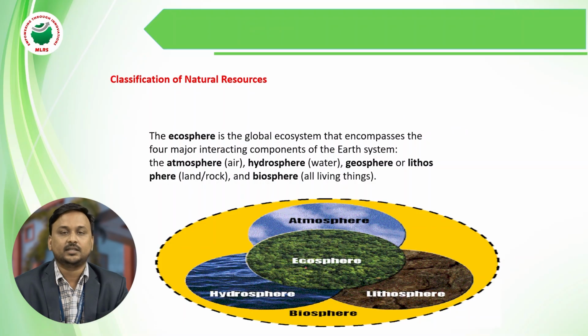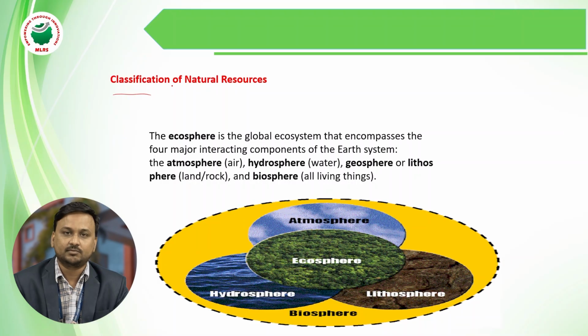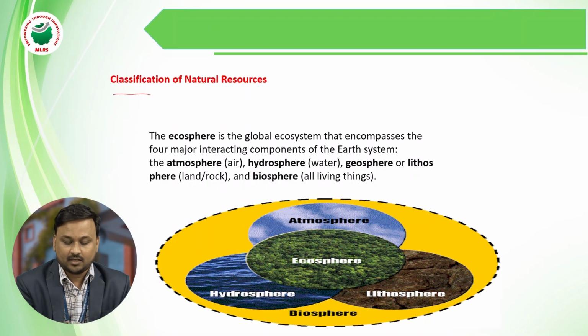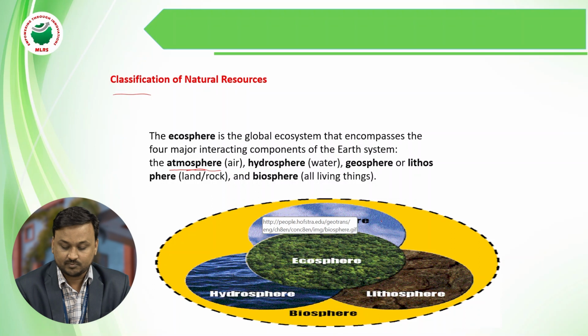So coming to the classification of natural resources, we classify them into 4 types. The first one is the atmosphere, and in the atmosphere we have air. Look at this picture, the atmosphere having the air.